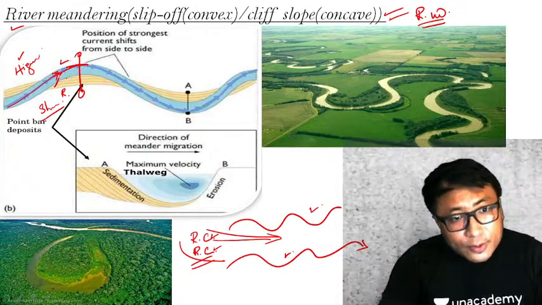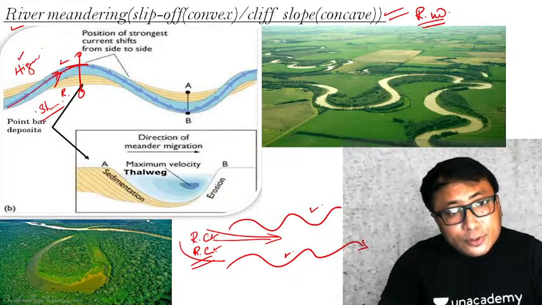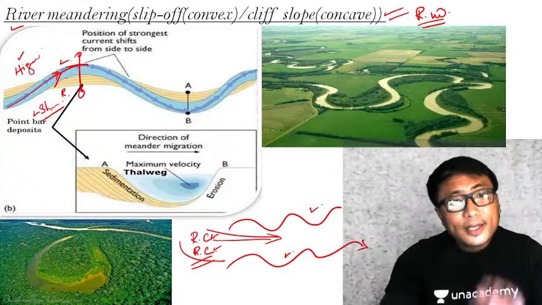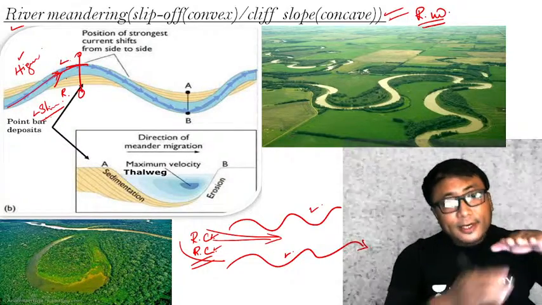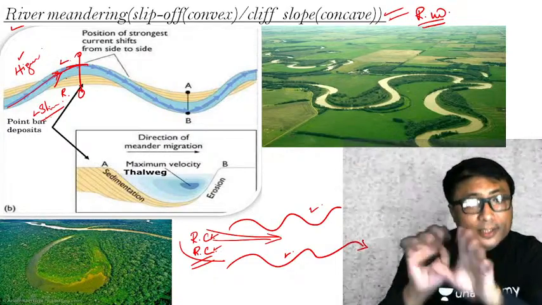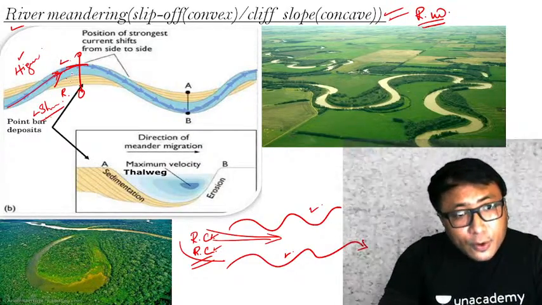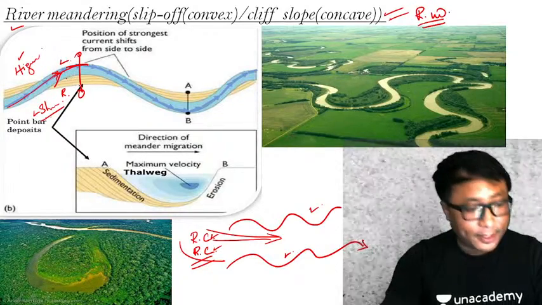On the other hand, on the inside, on the right side of the river, since the velocity is slower, what will happen? Deposition will take place. A river, when it slows down, reduces the competence and the capacity, and starts to deposit the sediments. Therefore, on this inside side, there will be a deposition that will take place.